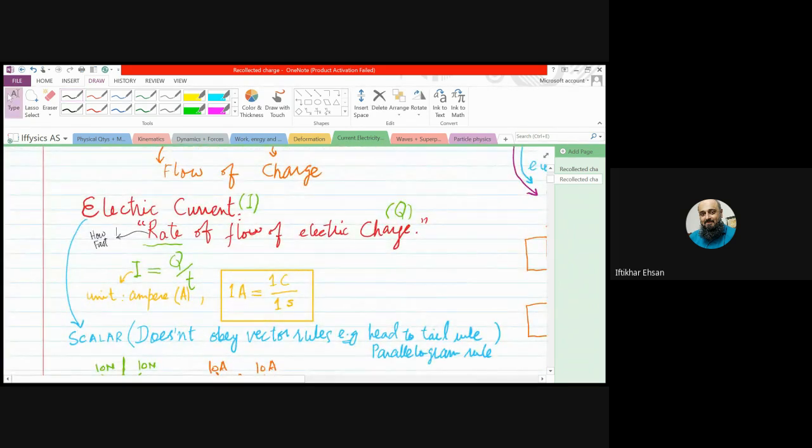Let me just tell you again: better say electric current, not simply current, because we have studied convection current in junior classes, where there is no electricity, there is flow of heat through the fluids in convection currents. So current only means the flow, and in electricity it is better to call it electric current. Technically saying only current is not correct.